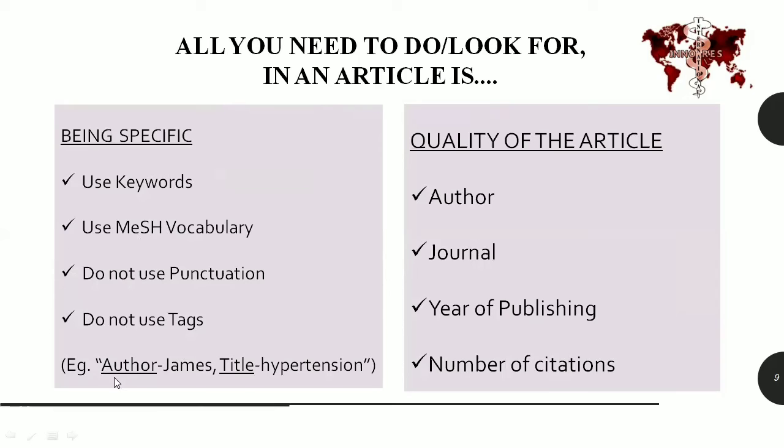Over here, you shouldn't use punctuation marks like this, and do not use any tags like author underscore James or title underscore hypertension or the like. And then you have to look for the quality of the article, which is done by checking the author, journal, year of publication, and number of citations.